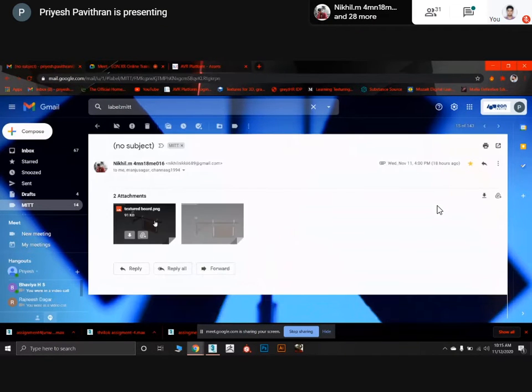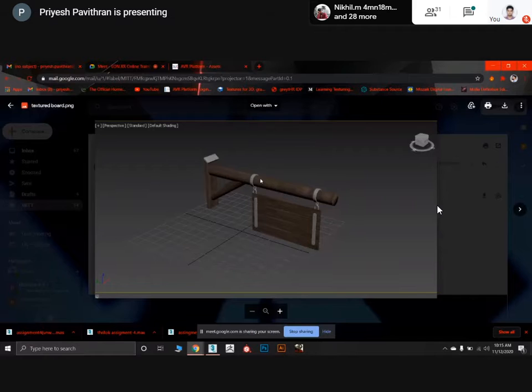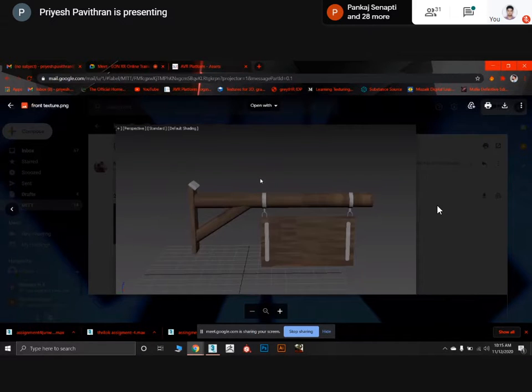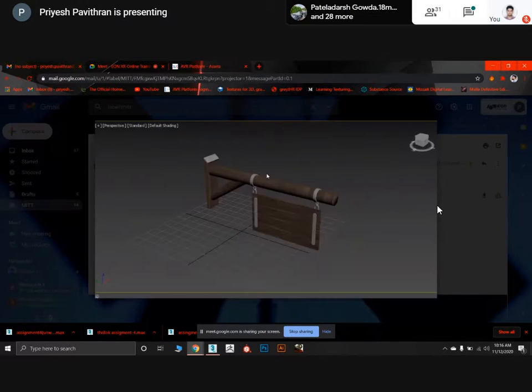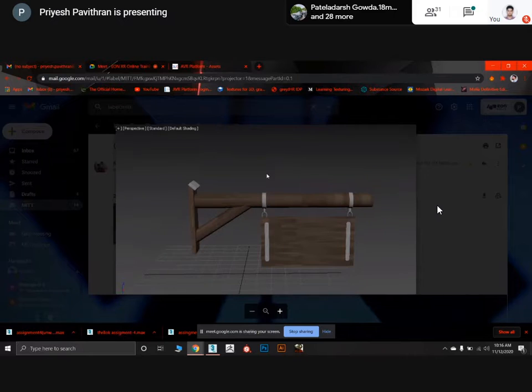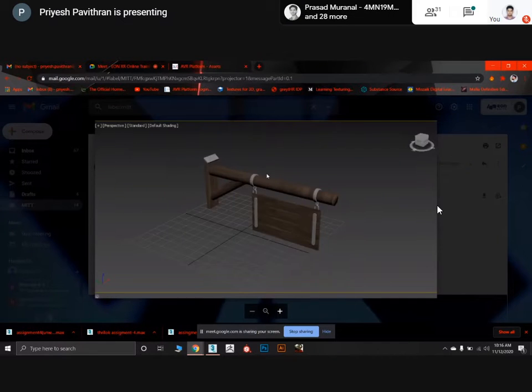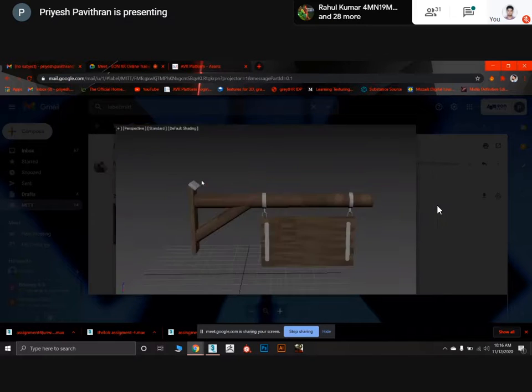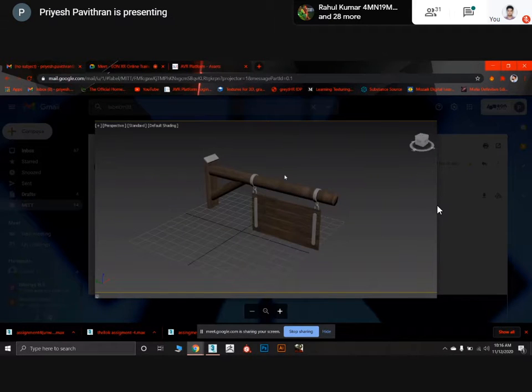Now Nikhil M. Okay, the same thing. You have to make your UVs bigger. You have applied texture for the metal also. Same thing, you have to do the unwrap and rotate the UVs accordingly, either vertical or horizontal. Select all the wooden planks and rotate your UVs 90 degrees and don't make them overlap, and try making them bigger. Okay.